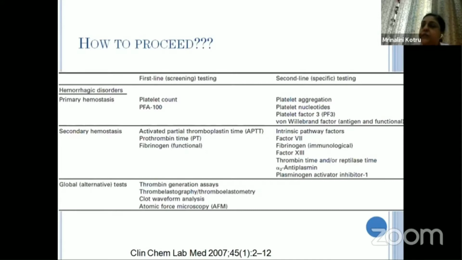And then there are global tests, some of which are point of care testing, which you require in, say, various cardiac surgeries, etc., where we need to know in real time what is happening to the coagulation system.